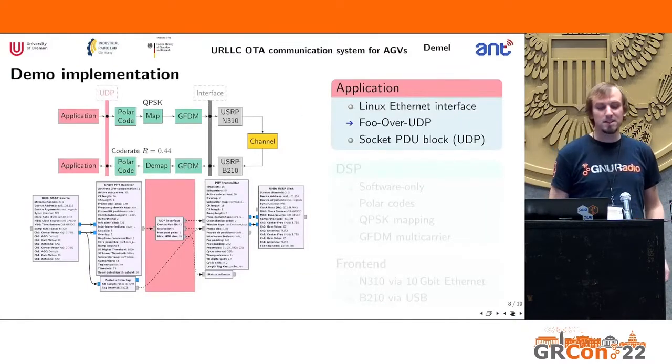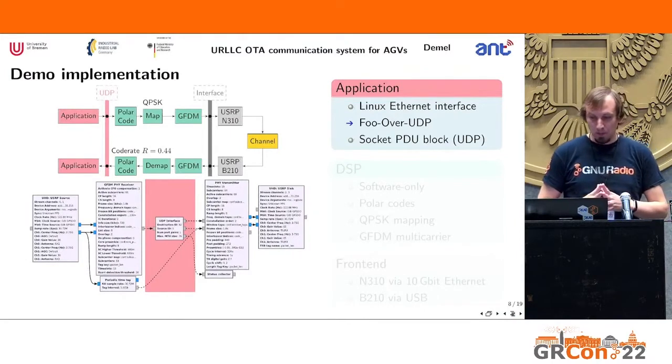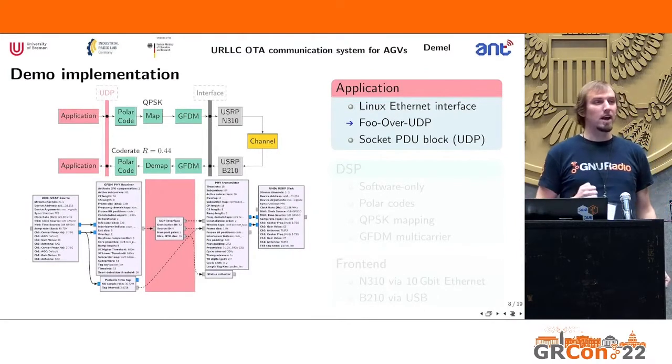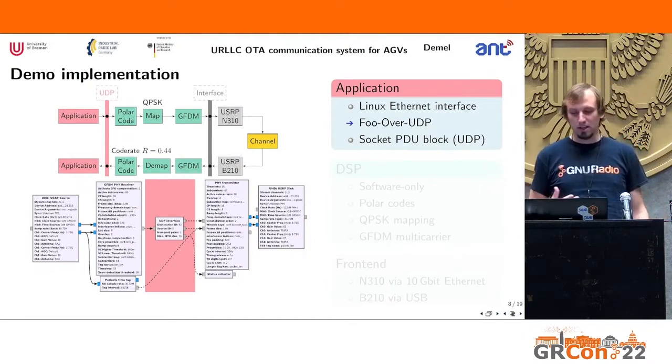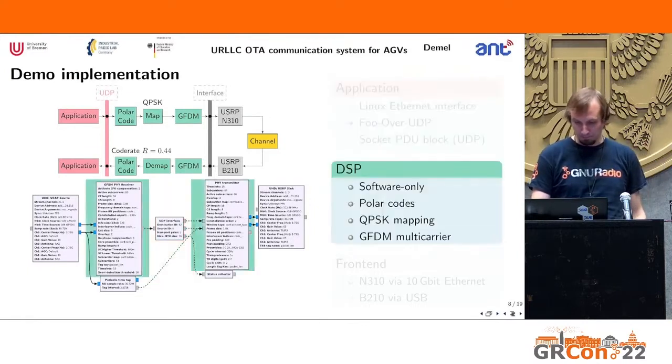All right, so let's look at our demo implementation. Our application actually uses Ethernet, and we just create another Linux Ethernet interface. Then we use foo over UDP. Then we have a socket PDU block in our GNU Radio flow graph, which just accepts these UDP packets. So actually, it's pretty easy to integrate that into our GNU Radio system.